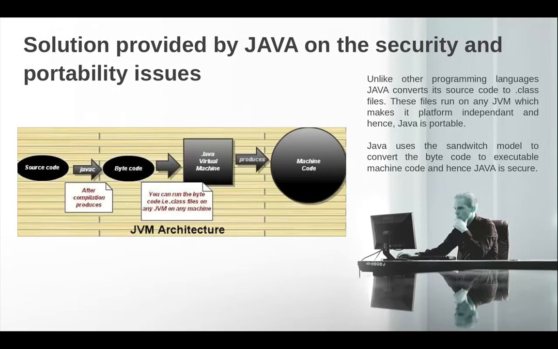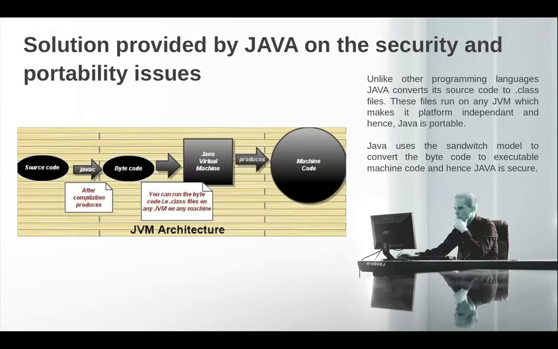Each and every time we have a security check, and we make sure it is virus free and error free. Java uses the sandbox model, and the bytecode is executed as machine code, and hence Java is secure. So these are the reasons why Java.